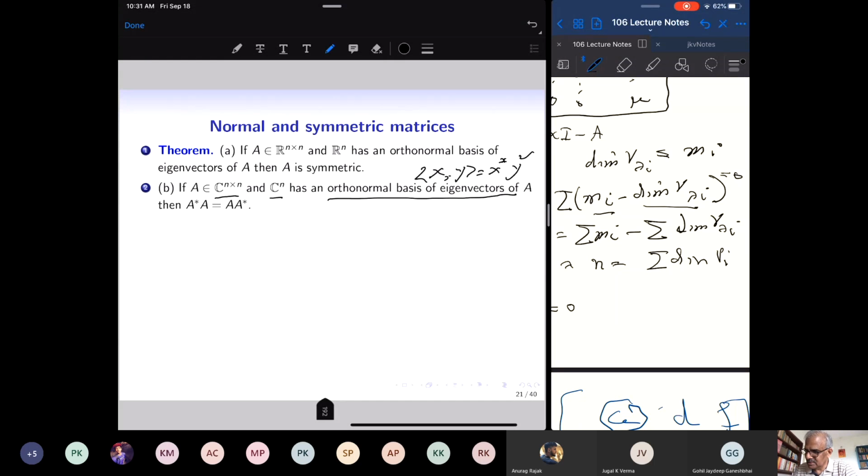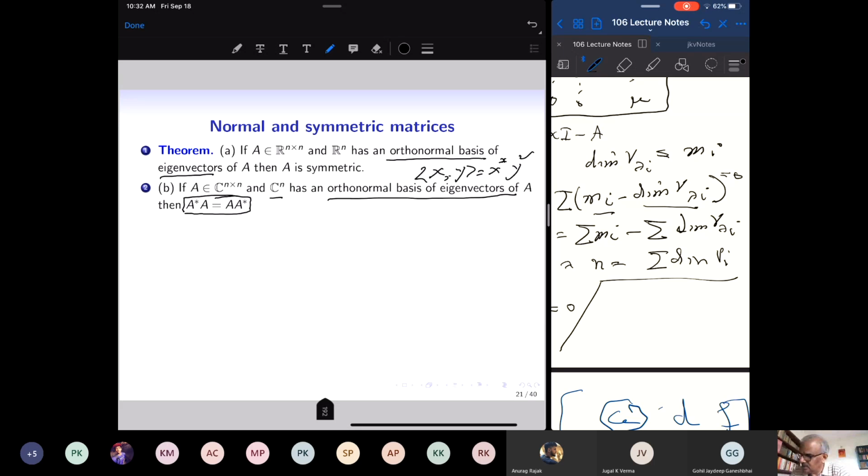Okay, so take this Hermitian inner product and take an n by n complex matrix. Suppose it has an orthonormal basis of eigenvectors, just like here R^n has an orthonormal basis of eigenvectors. Suppose I fix the complex matrix and that also has an orthonormal basis of eigenvectors. Then A star and A commute with each other. A star A has to be equal to A A star.